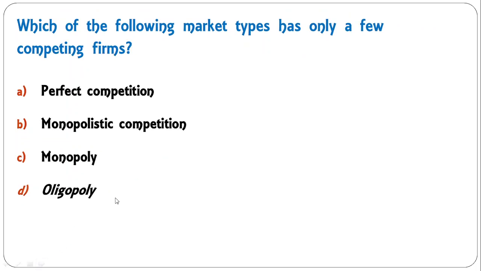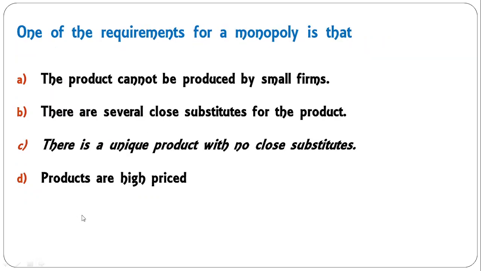Which of the following market types has only a few competing firms? Here the correct answer would be the oligopoly market. Few firms are there in oligopoly. Just now you have seen: in perfect competition, large. In monopolistic there are many. Monopoly there is one, whereas in oligopoly few firms are there, around 10. Okay, moving to the next. One of the requirements for a monopoly is that the product cannot be produced by small firms.